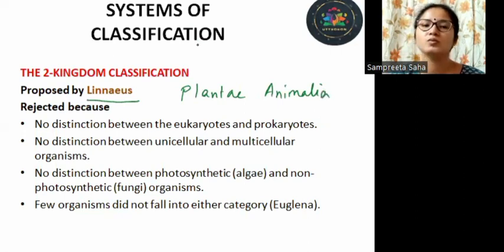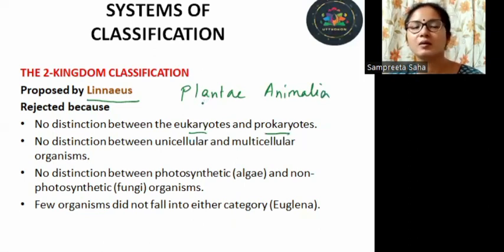So only two kingdoms were used to classify all the organisms existing at the time. So obviously this system of classification was faulty, as there are several other organisms which do not exhibit the characteristics of these two groups. So there was no distinction made between eukaryotes and prokaryotes. These were the main two flaws. He basically divided the organisms into two groups, Plantae and Animalia.